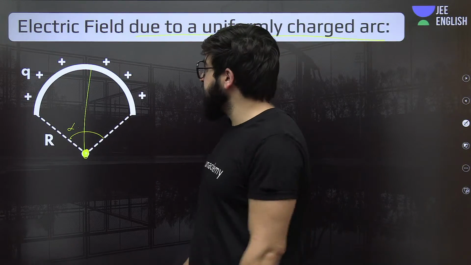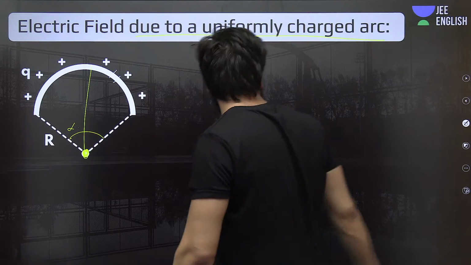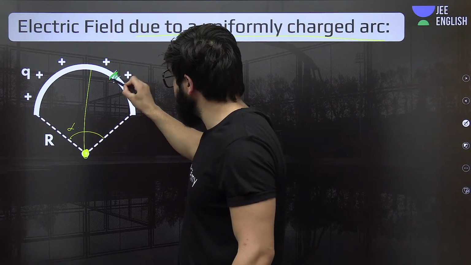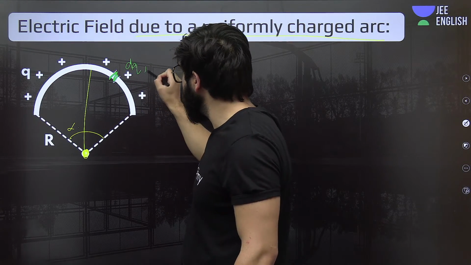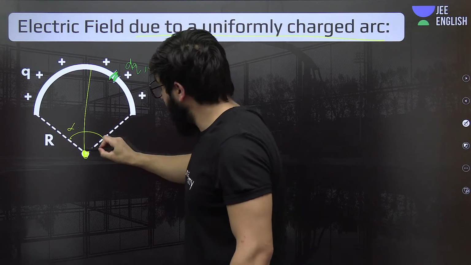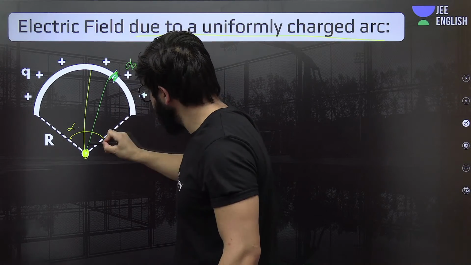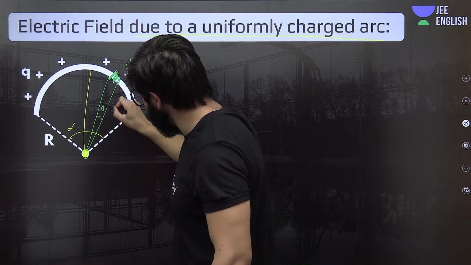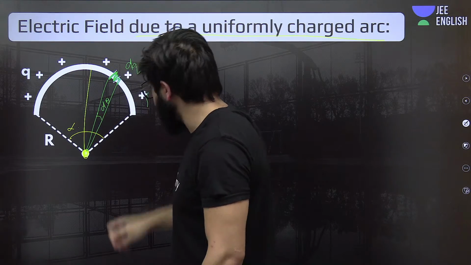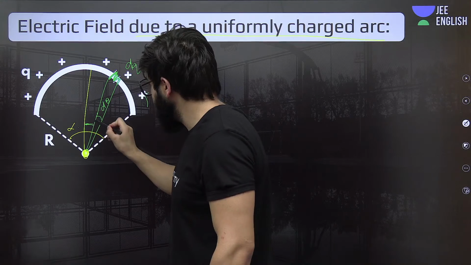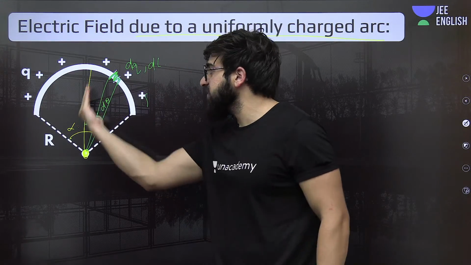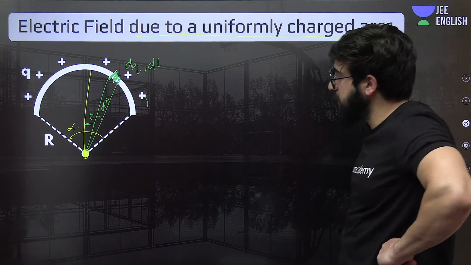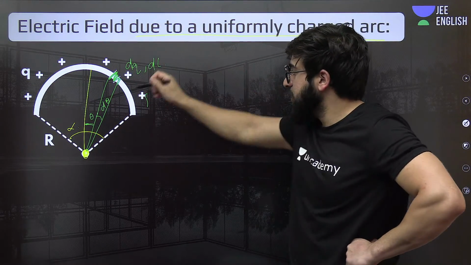The point over here is we'll take a small element. This element we are taking over here has charge dq and length dl exactly. Its angular width is basically this, I'll call this d theta. And it is, for example, at theta angle from this middle line. We call this dq, dl of this charge.